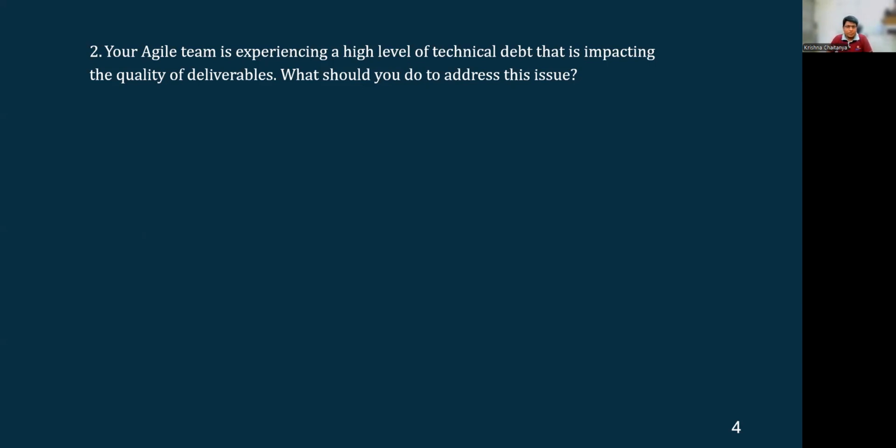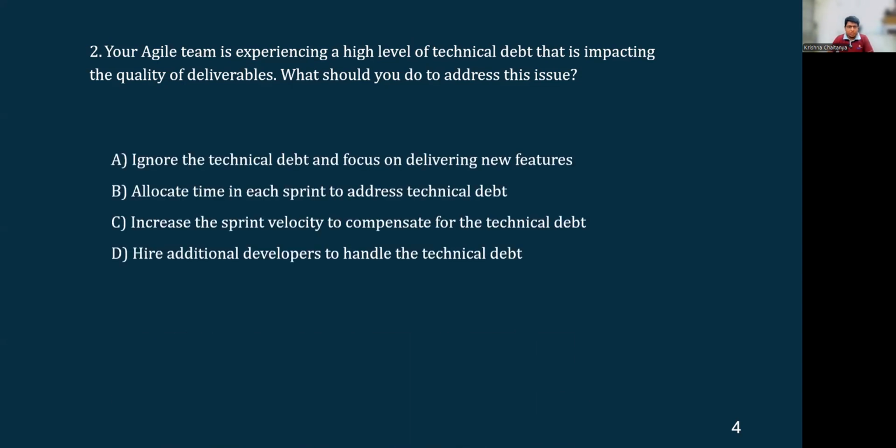Technical debt refers to any suboptimal solutions or shortcuts that are hampering the quality of the deliverables over a period of time. So the accumulation of all these debris or inaccurate solutions that are provided is something called technical debt. So now, what should the agile leader do in order to address this particular technical debt? So let's see the options.